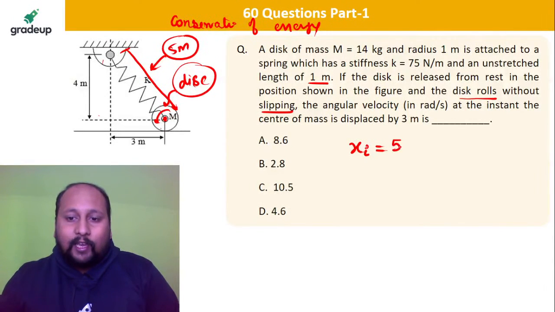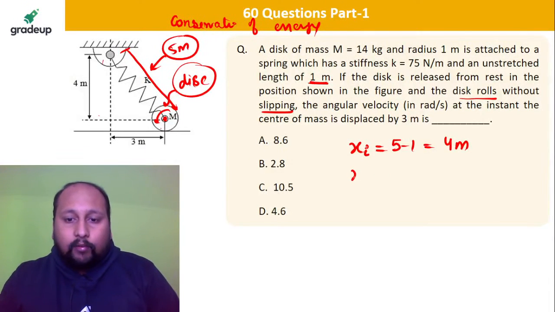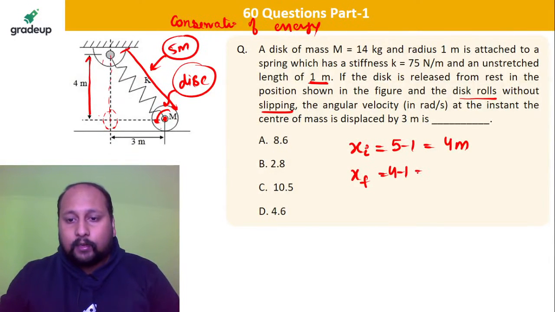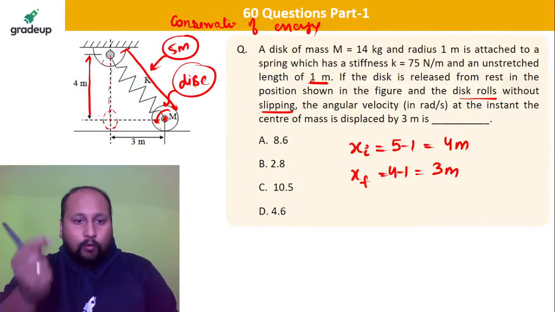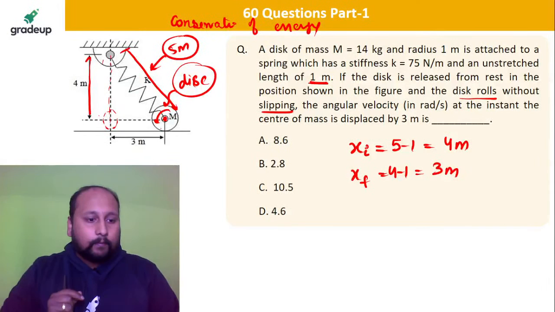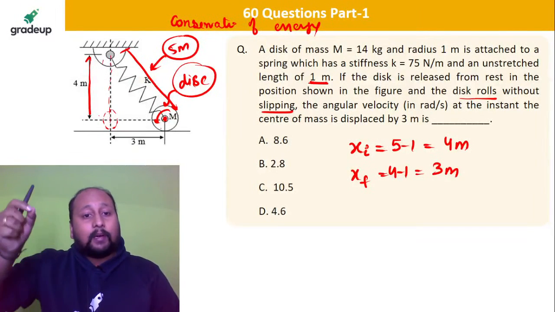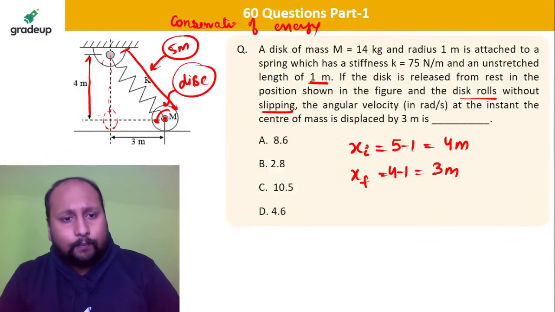So 5 minus 1, that is your deflection in the spring, 4 meter, because 1 meter is the unstretched length. The final deflection in the spring, when the disc is exactly located over here, is 4 minus 1, that is equal to 3 meter. So we got deflections 2 times, one initially and second finally. At the initial position we do not have any angular velocity, and when the disc rolls and reaches exactly the vertical position, it will have some angular velocity.